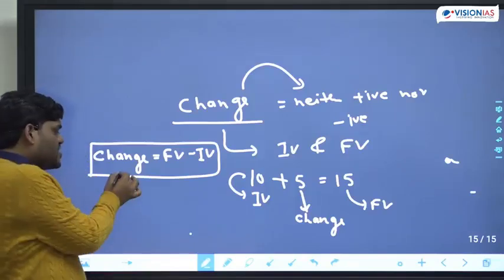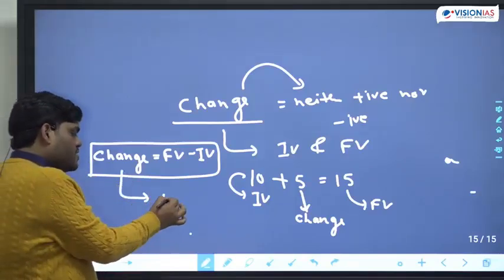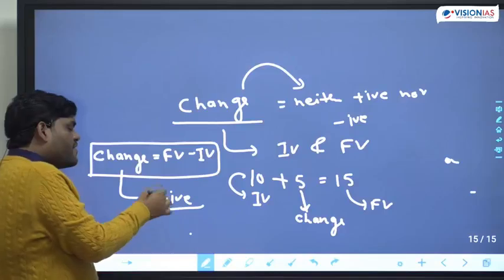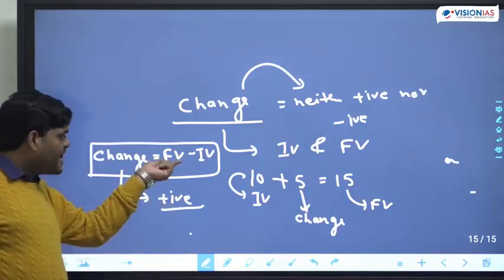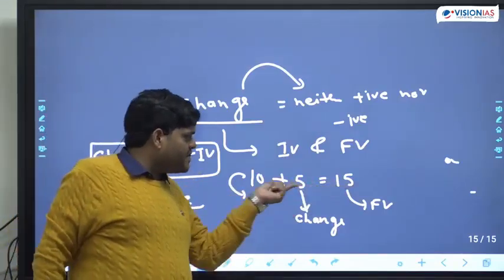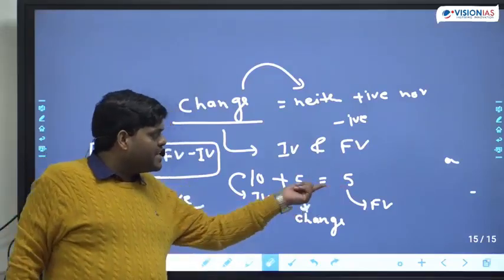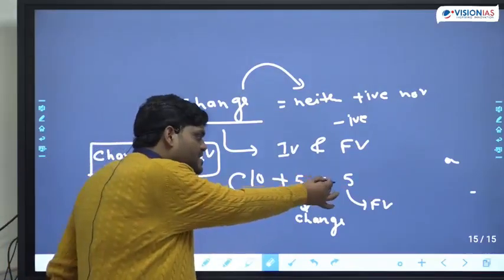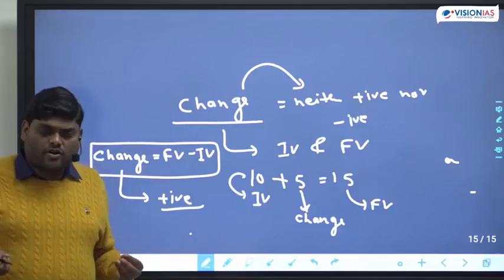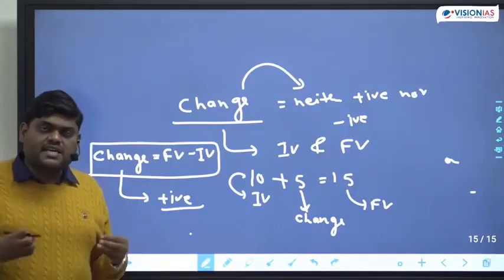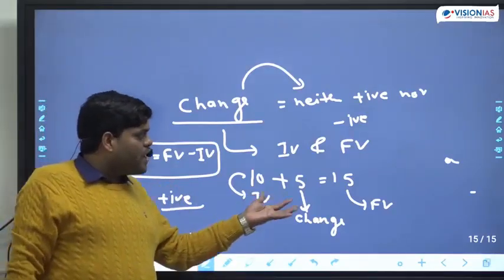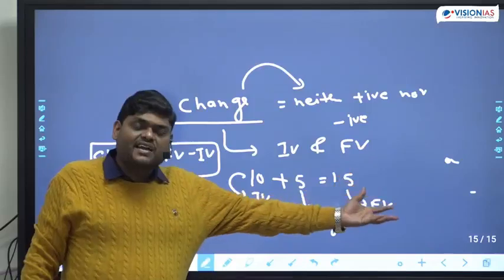If change is coming as positive, when final value is more than initial value, change will be positive. That means something is getting added. Common sense. When you add something, increment occurs.